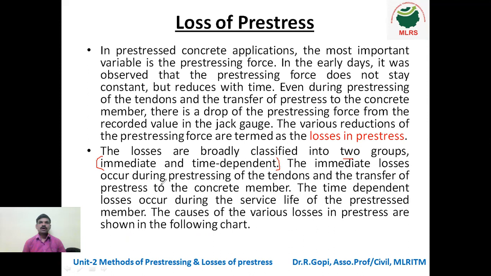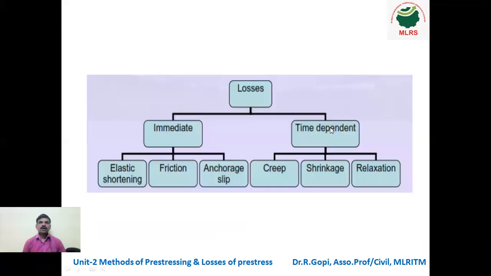The immediate losses occur during prestressing of the tendons and the transfer of prestress to the concrete member. The time dependent losses occur during the service life of the prestressed member. Time dependent means after 1 year, 2 years, 3 years, like that. Immediate means right after giving the prestressing force on the tendons. The causes of the various losses in prestress are shown in the following chart. Let us see the chart.